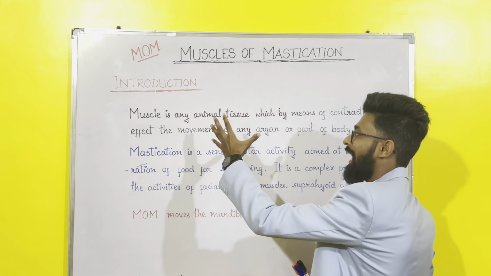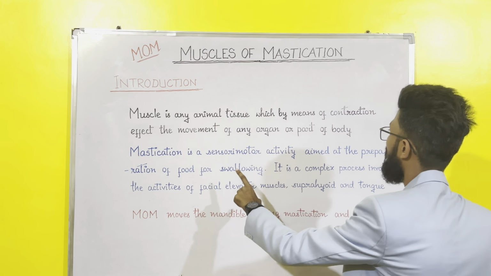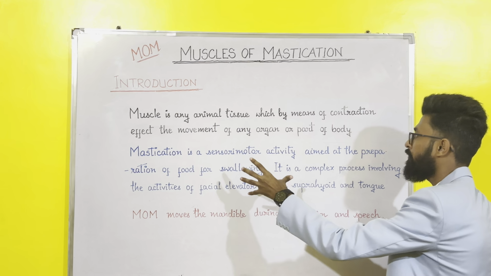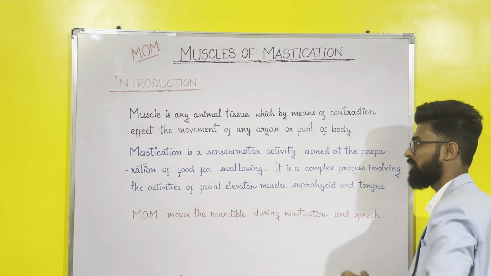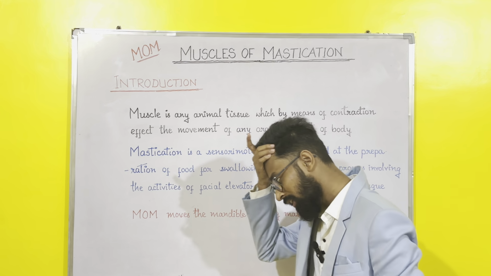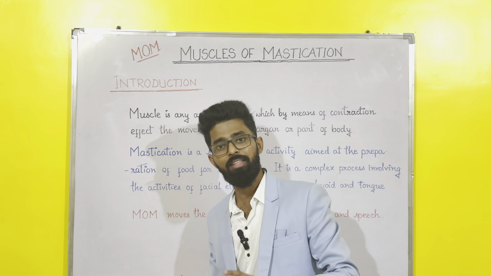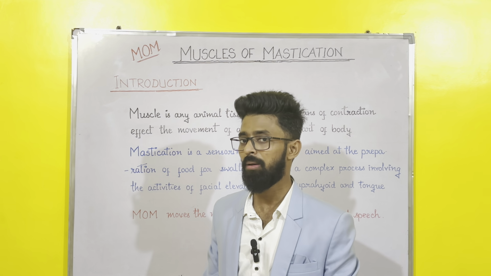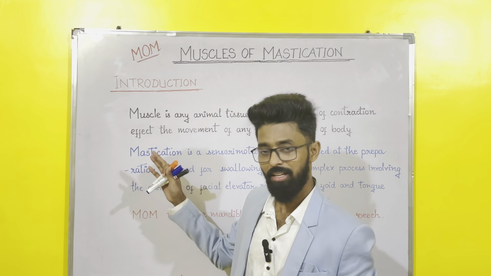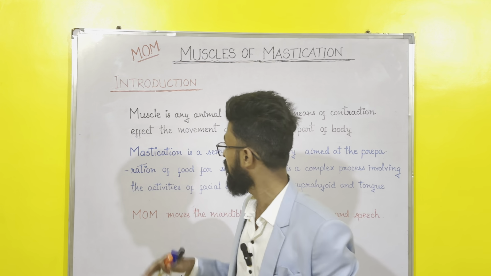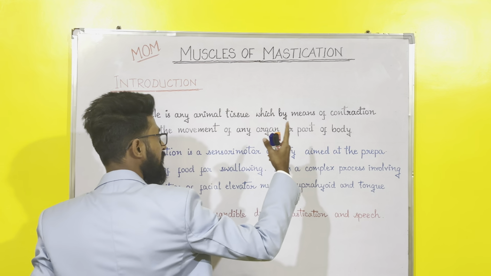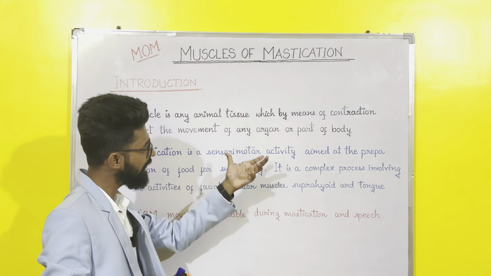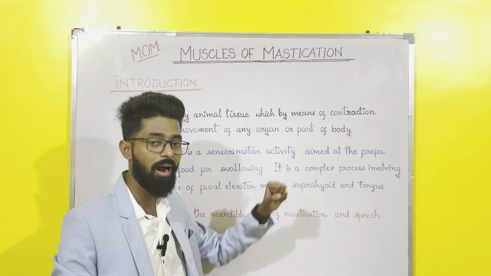So muscle is an animal tissue which by means of contraction affects the movement of any organ or part of the body. हम सबको पता है मसल एक एनिमल टिश्यू है. There are 4 animal tissues, right? Epithelial, connective, neural, muscular. Okay, so muscle is one type of animal tissue which by means of contraction brings about movement in any organ or any part of the body.